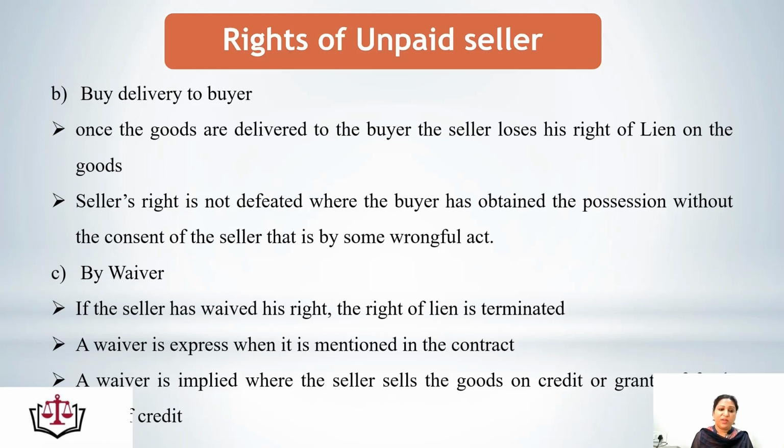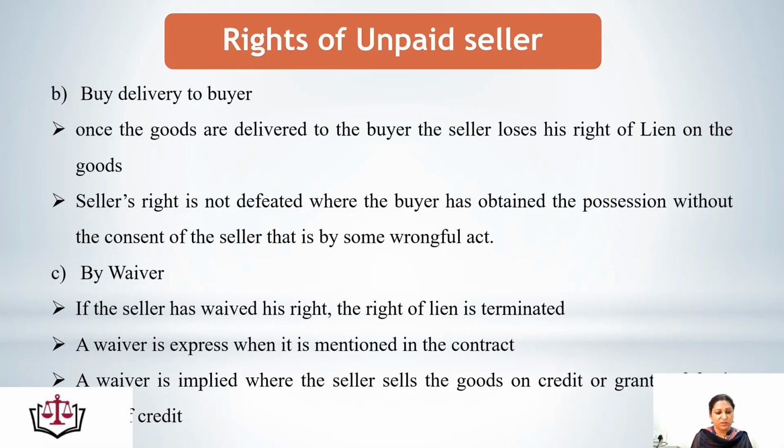Third is by waiver. If the seller, by using his authority, has waived his right, that means he doesn't want to retain the goods with him for non-payment, the right of lien is terminated. A waiver is express when it is mentioned in the contract. That means when the contract was made, if it is mentioned in the contract that in case of non-payment for goods, the goods cannot be held and the right of lien cannot be exercised, then it is an express waiver.